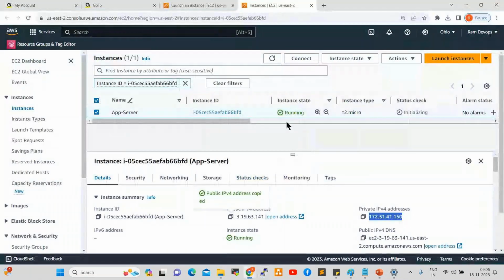I want to terminate the server. Select the server, go to Instance State, Terminate.